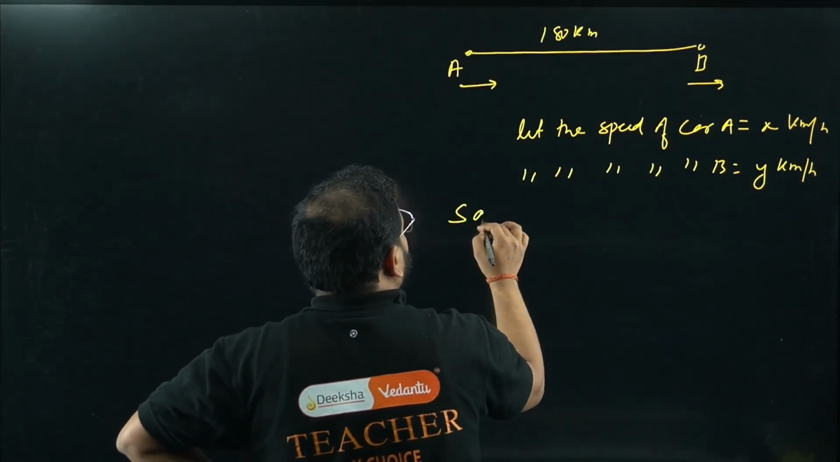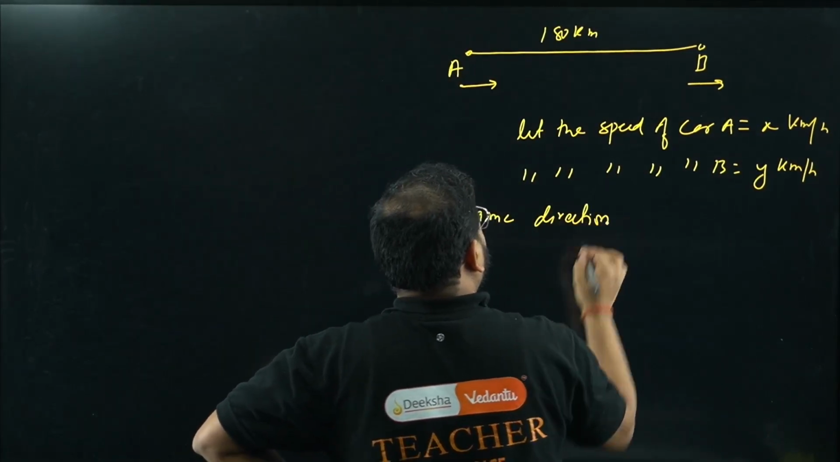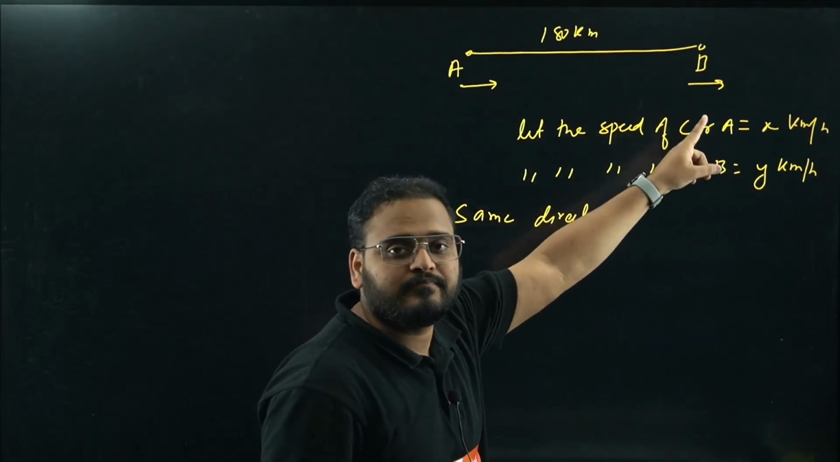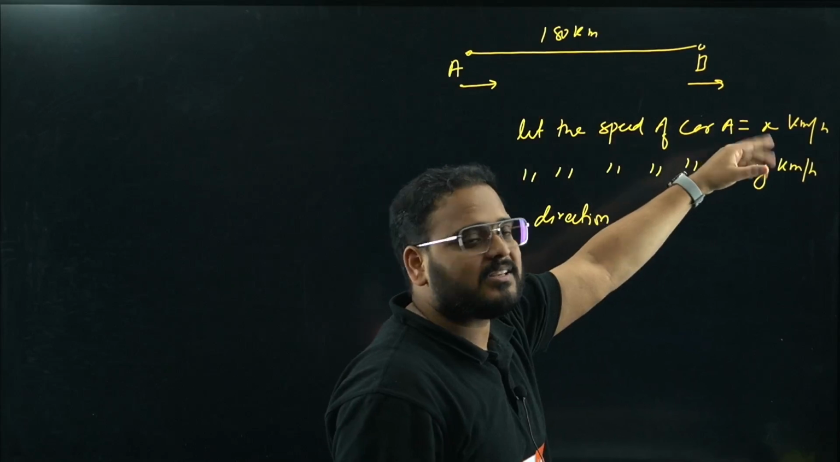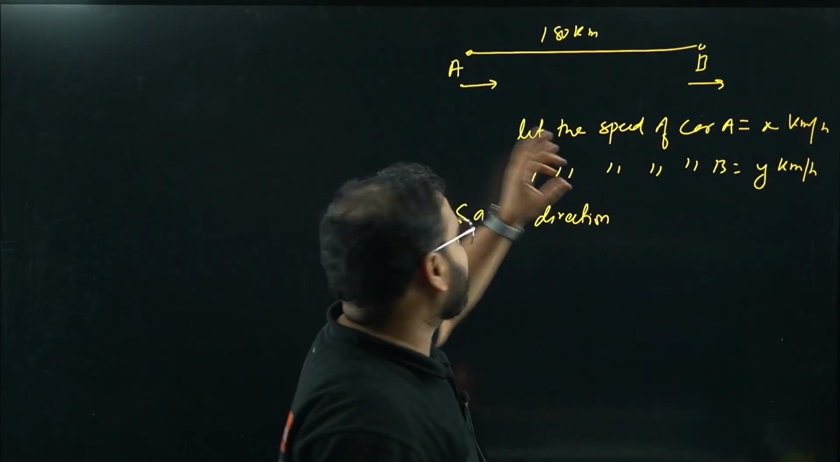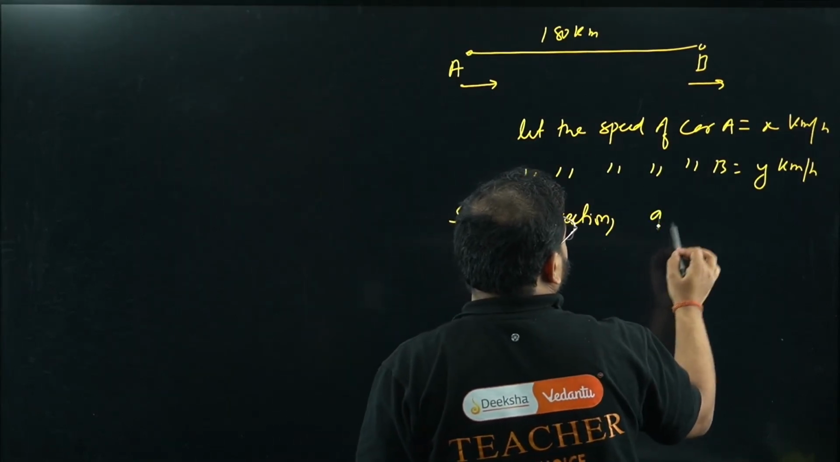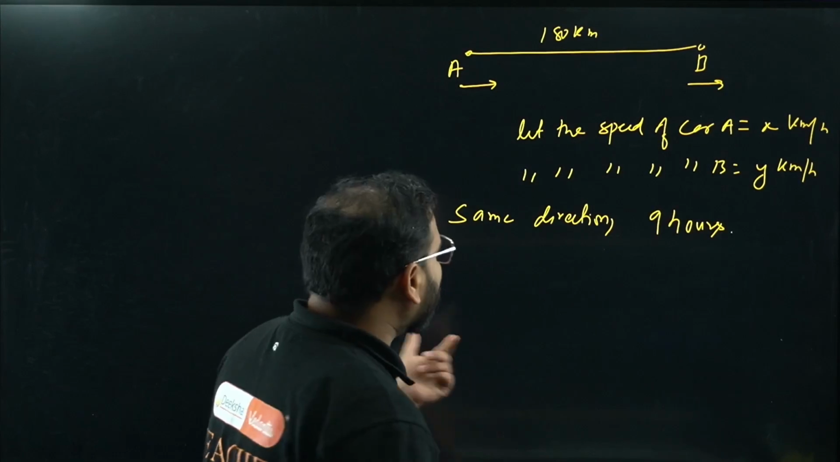So when they were moving in the same direction and they are meeting after 9 hours, it means what? This A has to go faster than B. Correct? A has to go faster than B, then only they can ever meet. Otherwise, if B is going faster, it'll keep moving away and away. They'll never meet. So in the same direction, they're meeting after 9 hours. It means in 9 hours, they have to reach a point.